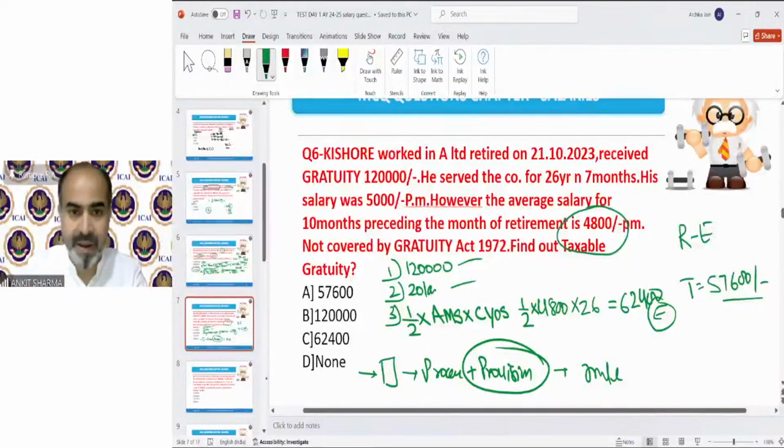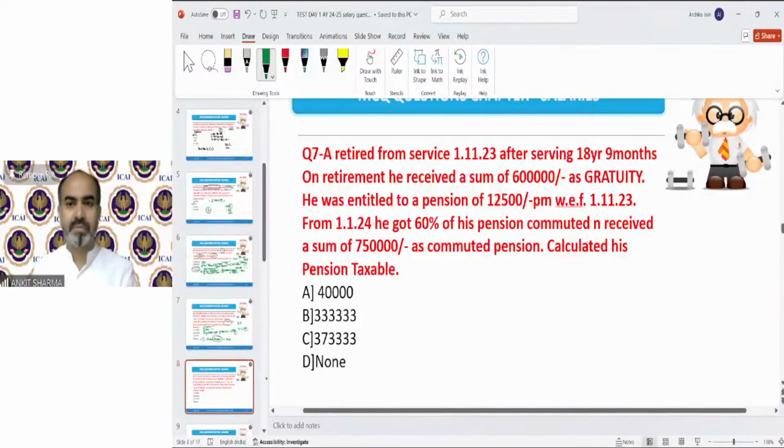Okay. Next is question number 7. Again, it's a gratuity question. A retired from service on 1st November 2023 after service. Sorry, it's not a gratuity, it's a pension question. Because in a pension question, if you receive gratuity, the exemption will be 1/3, and if you do not receive gratuity, the exemption will be 1/2 of the computed value of the whole pension.